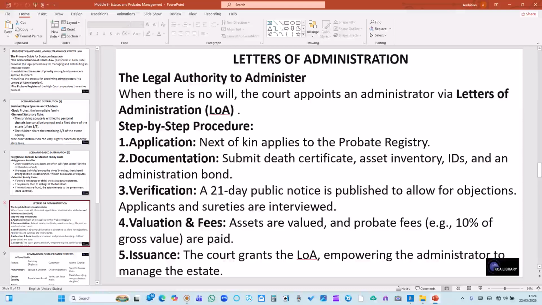One, application. The next of kin applies to the probate registrar. Then documentation: he will submit the death certificate, asset inventory, IDs, and administrative bond. Then verification. A 21-day public notice is published to allow for objection, and the applicant and surety are interviewed. Then valuation and fees. At this stage, the assets are valued and probate fees are paid. Example: 10% of the gross value of the estate is paid as the fee. Then issuance. The court will now grant the letter of administration, empowering the administrator to manage the estate.